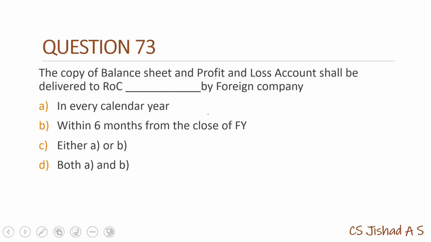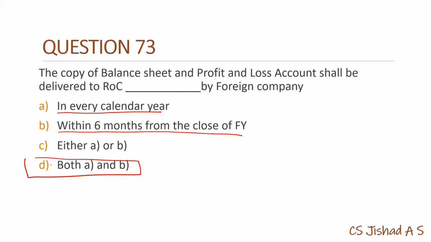The copy of balance sheet and P&L account shall be delivered to ROC by foreign company. So under section 381 of Companies Act, it has to be delivered in every calendar year, and the period is within 6 months from the close of financial year. Okay, so we have to comply with these two conditions. So it will be both A and B.